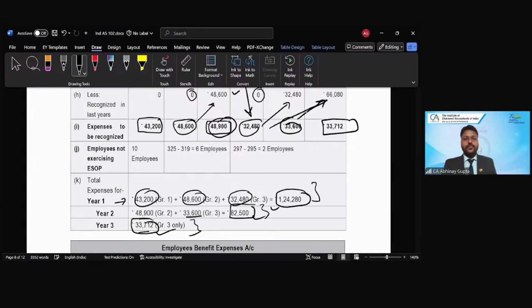But otherwise, if you are not good with constructing the table, in the way you are comfortable, you can create these calculations in separate working notes and refer to those working notes. So either way you can perform. There is no hard and fast rule that we have to do it in tabular format only, but this is easier to understand, so that's why I recommend it. Any doubts on the calculations? No?